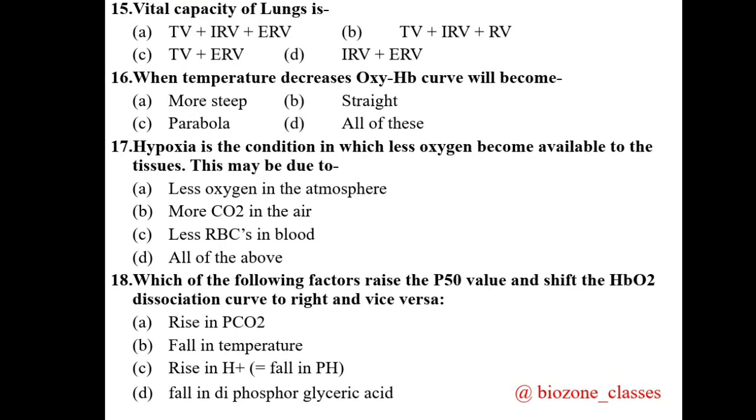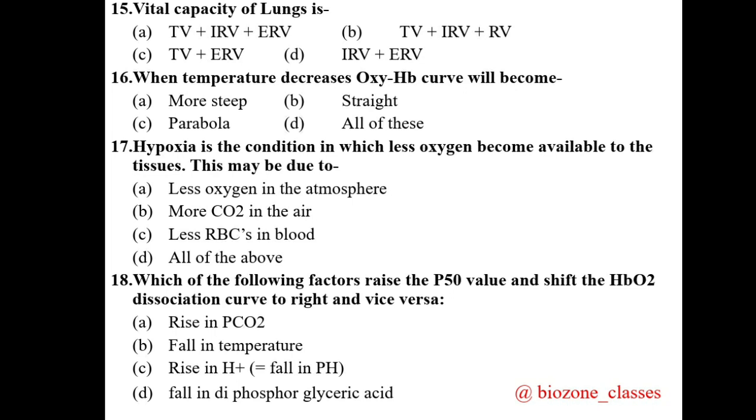Now the next question is question number 15. Questions 15, 16, 17, 18 appear on your screen. Question 15, vital capacity of lungs is. Four options appear here and the correct option for question 15 is A, that the vital capacity is a total sum of tidal volume plus inspiratory reserve volume and expiratory reserve volume.